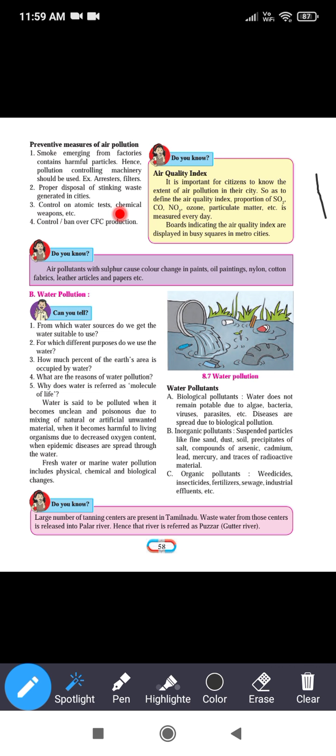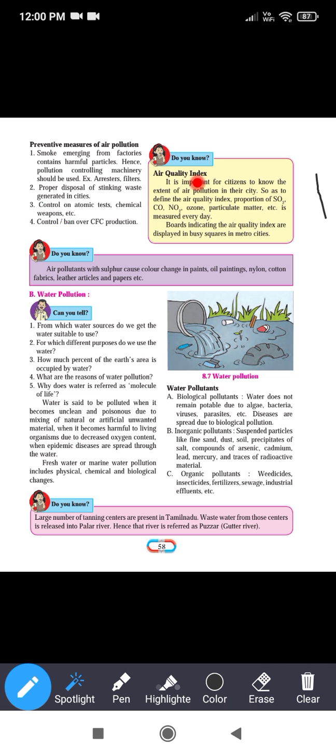It pollutes the water bodies and harms the aquatic life, so testing in the water bodies should be stopped. Fourth, control and ban over CFC production. CFC causes the depletion of the ozone layer, that's why use of CFC should be banned.